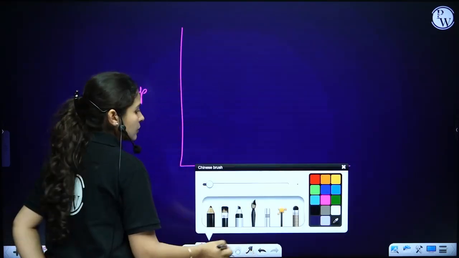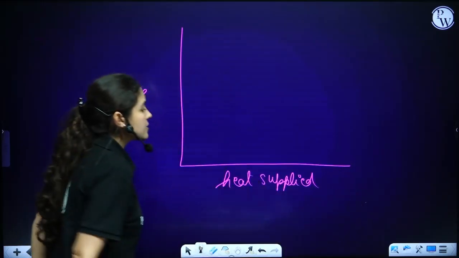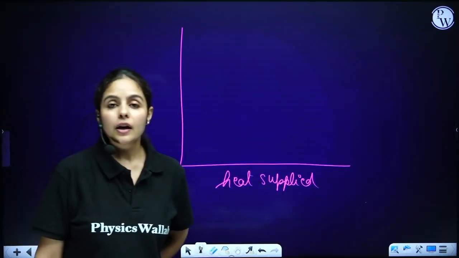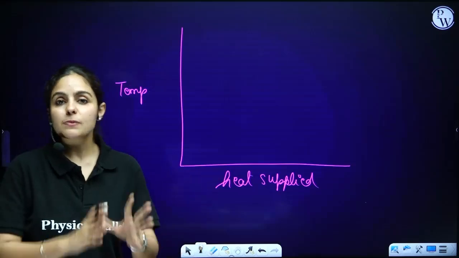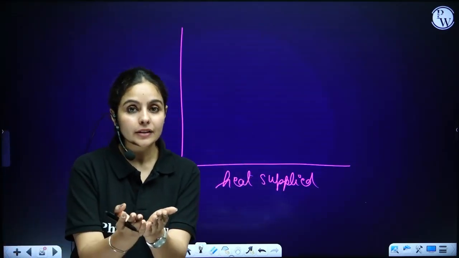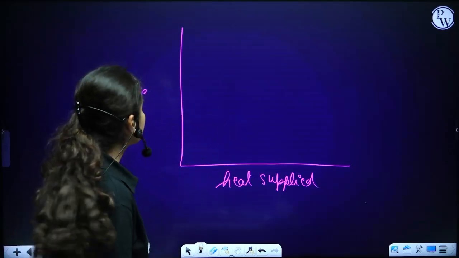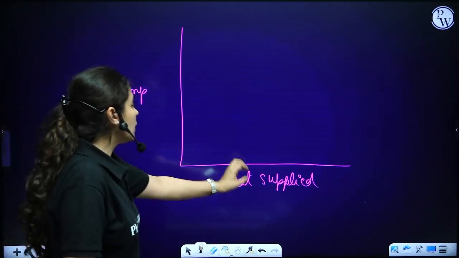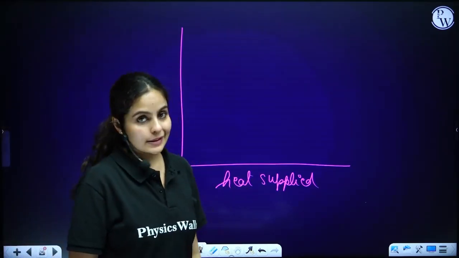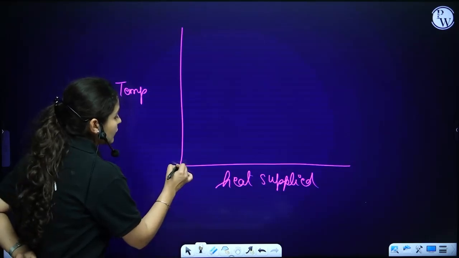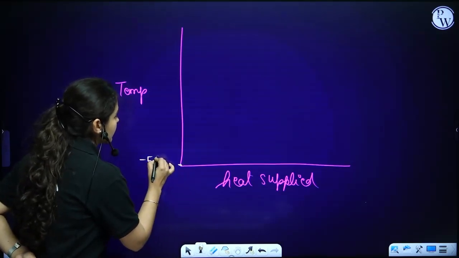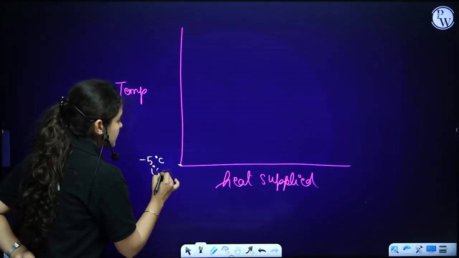Please focus and understand this graph. I'm explaining the complete latent heat topic in this graph. How is this graphical representation done? It's between temperature and heat supplied. Let's say we have started at -5 degrees Celsius, which was our ice.